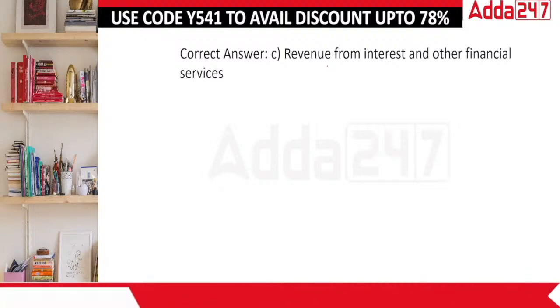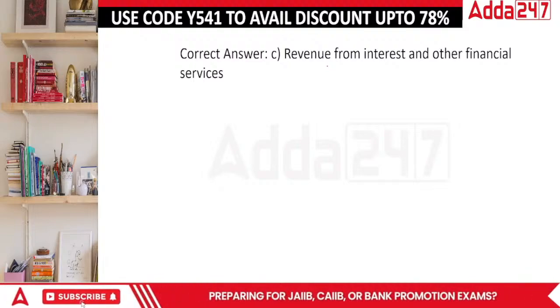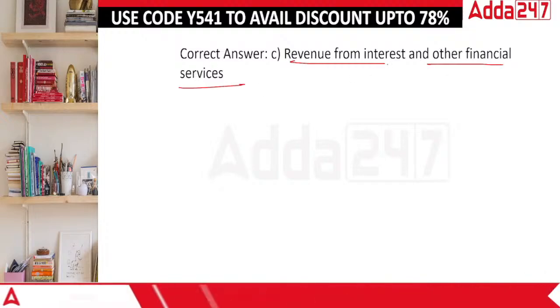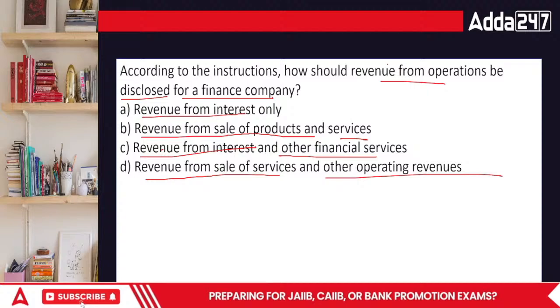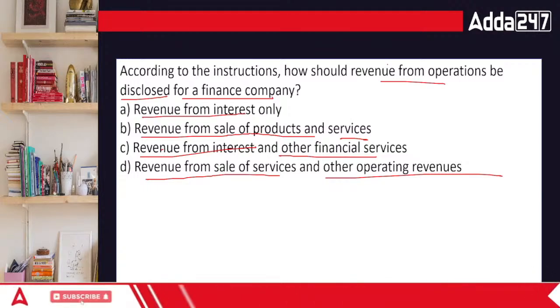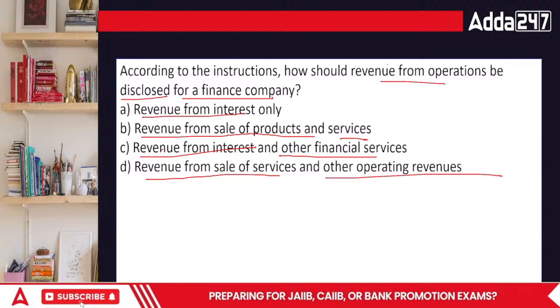If this is their regular part, then what will we do? Then simple. That is revenue from operation on interest from the services. This is for a financing company. Financing company earns through this only. Right?